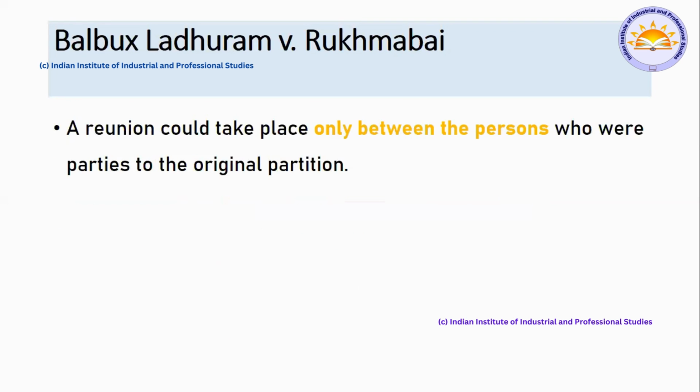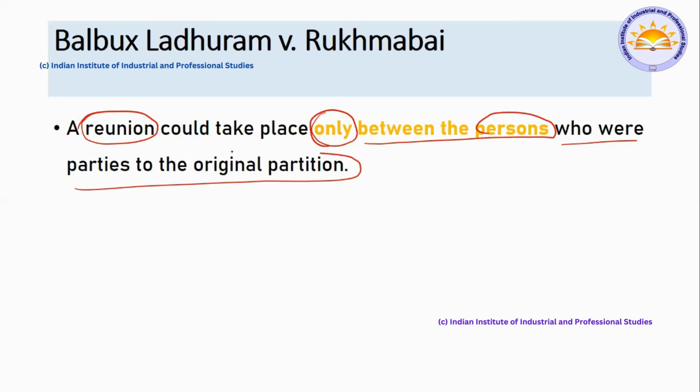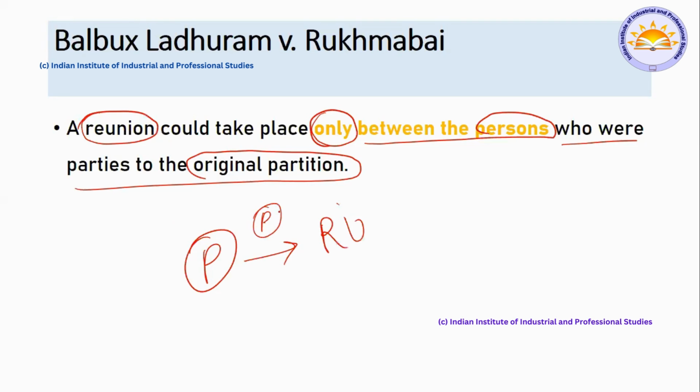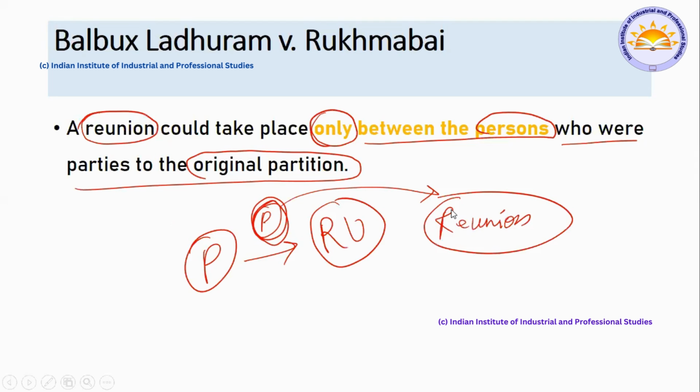Next, another one is Dalbaks Laduram versus Rukmabai case. In this case, what was held? It was held that any reunion for that matter has to take place only, very important, only between the persons who were parties to the original partition. Partition happened initially between the parties, and they are getting reunion, and only these parties should participate in such reunion. That's what this case law has told us.